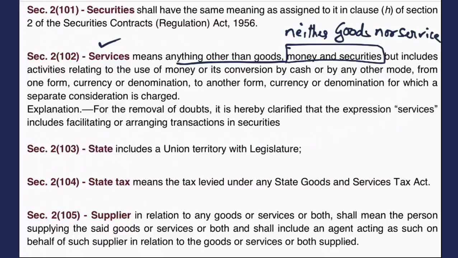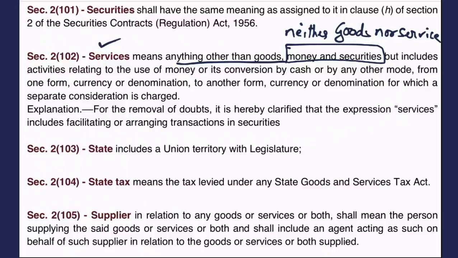So if I give you money, if I take money from you, if I give you securities either by sale or gift or anything, or take it, there will be no GST. Okay. So money and securities by themselves are not goods nor service, means no GST.